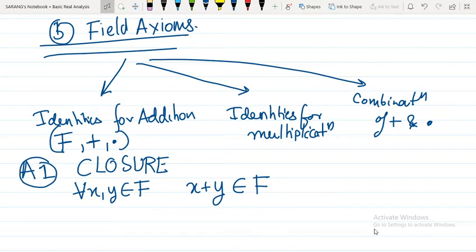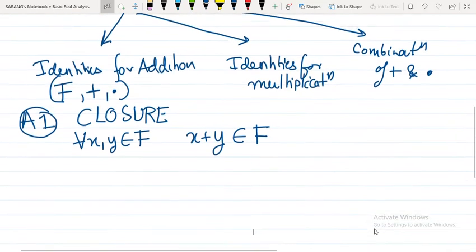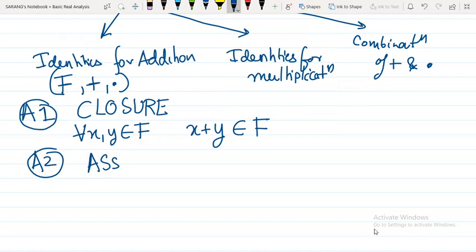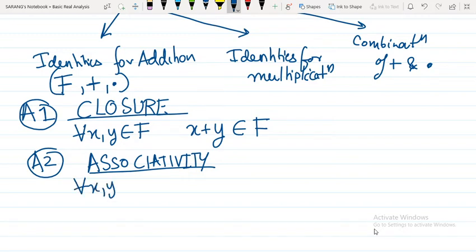Let us look at the second addition property, which is associativity. You take any three numbers from this set F, for every x, y, z.